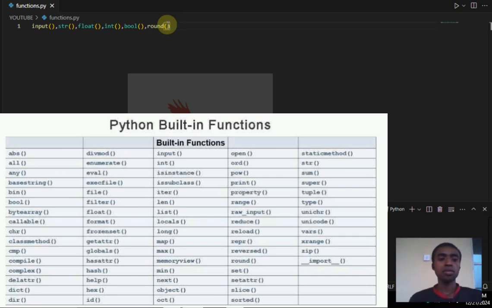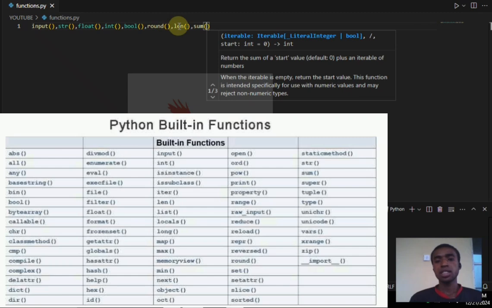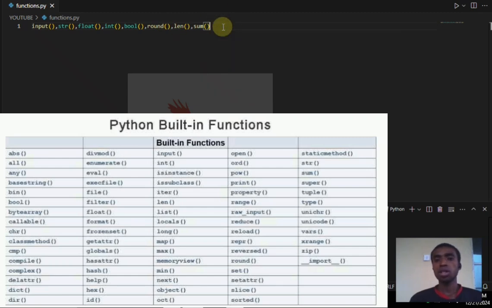We also have the iterables and sequences. We make use of len to check the length of a list, or the length of a string, or a set, length of anything you can think of. We have sum to add things up, maybe a list or values.